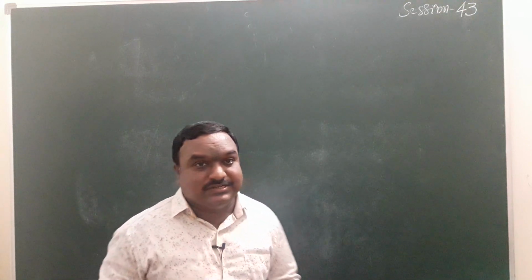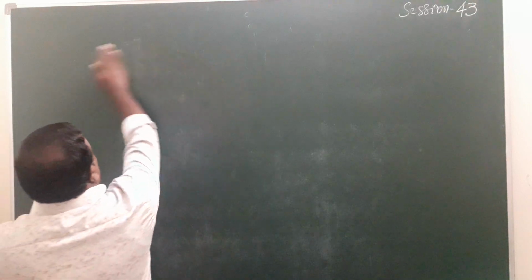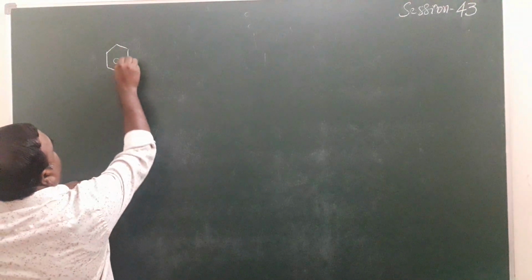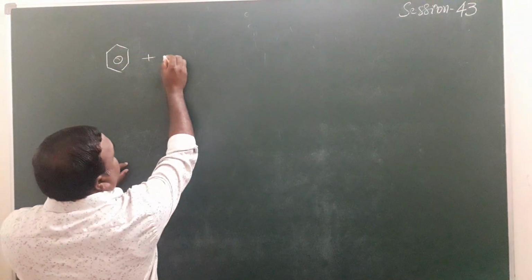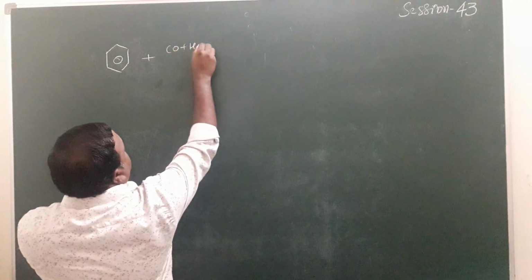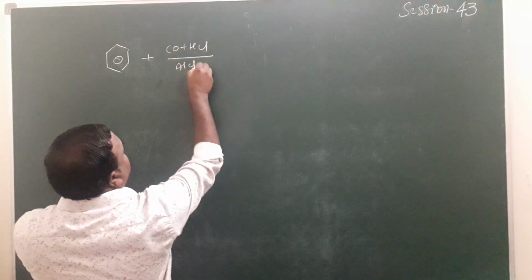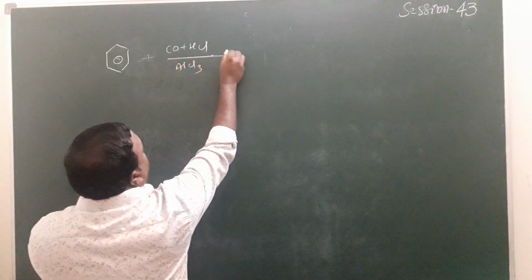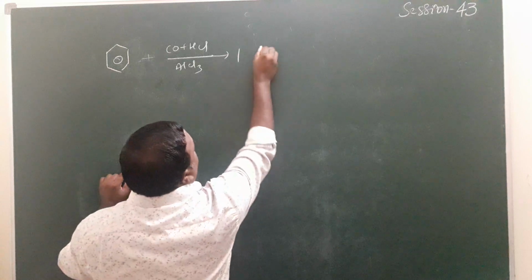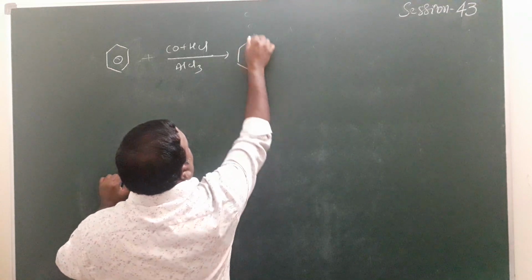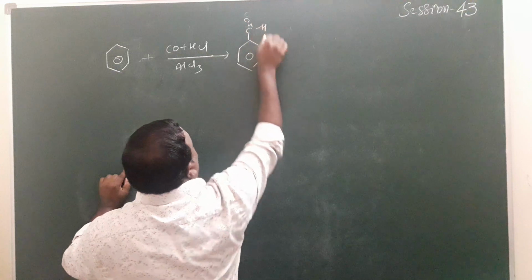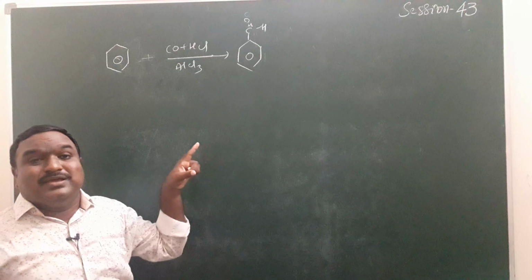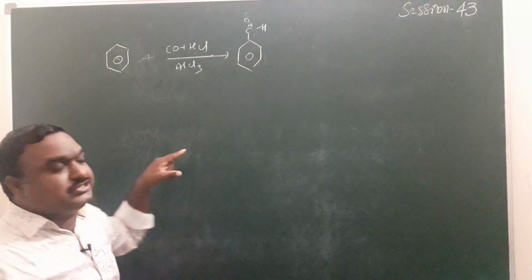For example, the benzene compound reacts with CO plus HCl in the presence of AlCl3 to form benzaldehyde. This reaction is generally called the Gattermann-Koch formylation reaction.